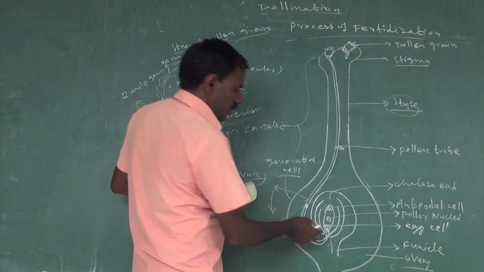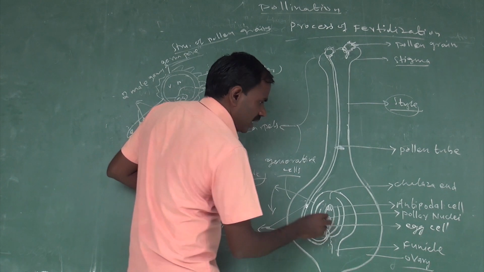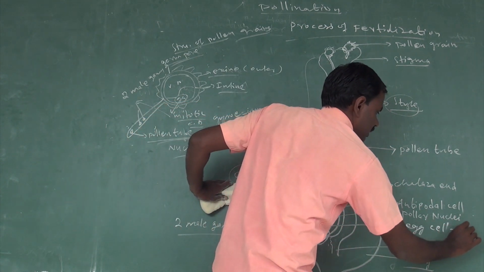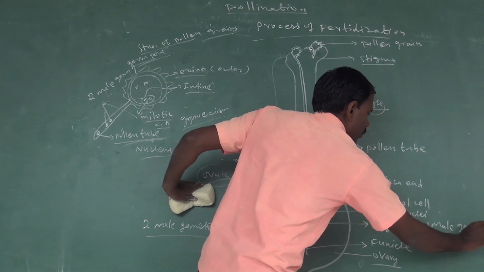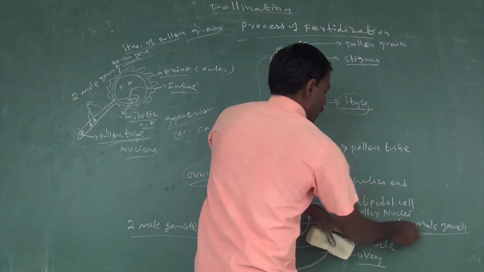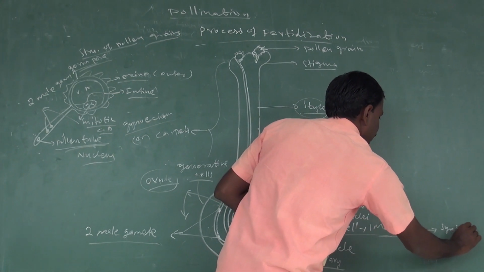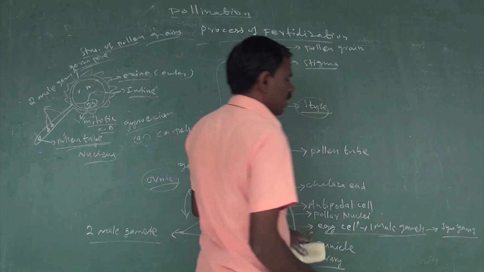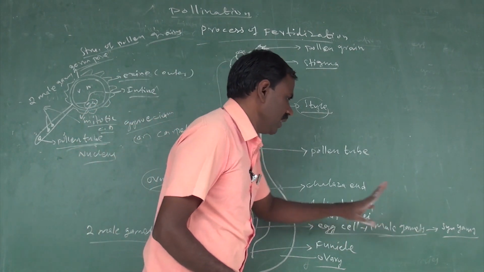These two male gametes attach to the egg cell. One male gamete fused with the egg cell is called syngamy. So what is syngamy? One male gamete fused with the egg cell, that process is called syngamy.